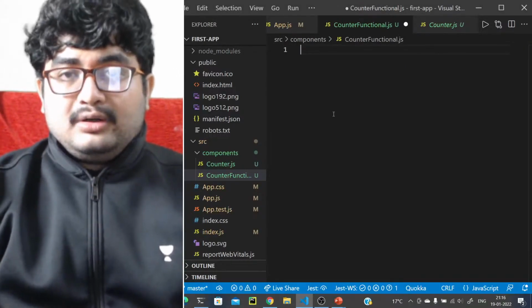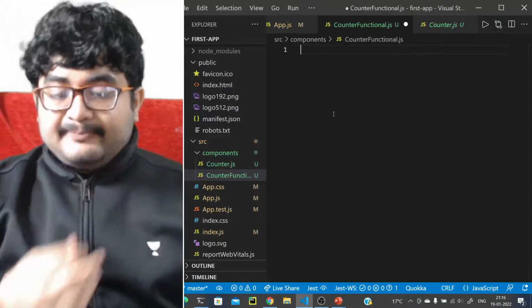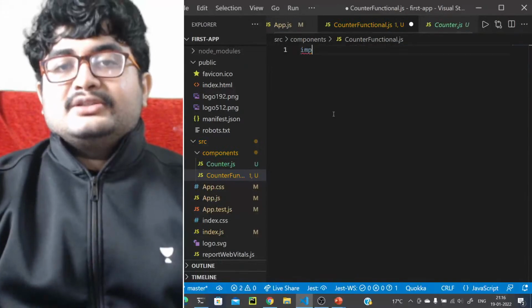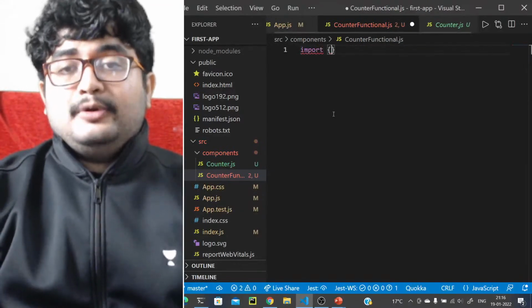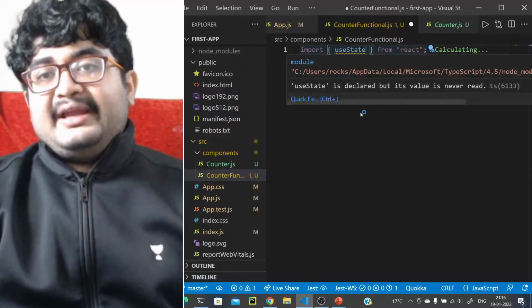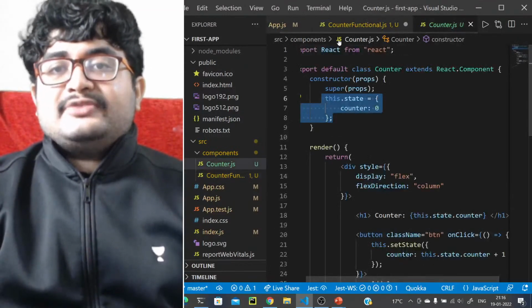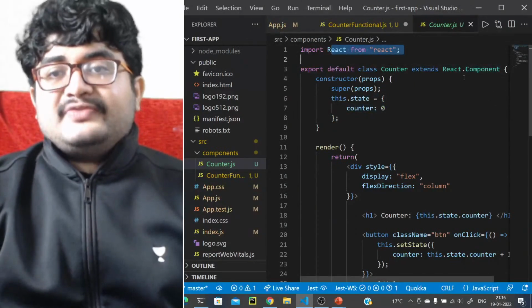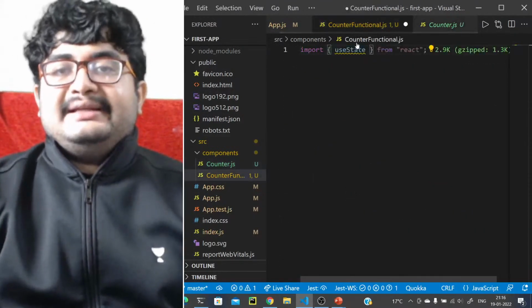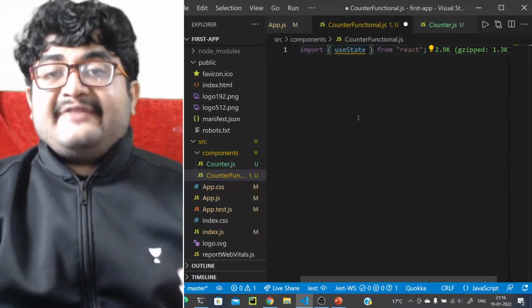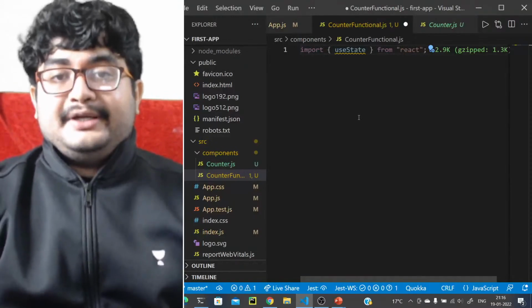So there is a hook for state. The hook name is useState, right? So let's import that. So import useState, and it is in React. It is in the same place where React.component is there. The same place where you get React.component, in the same place you will get the useState hook. That will basically give you the state functionality in a functional component.